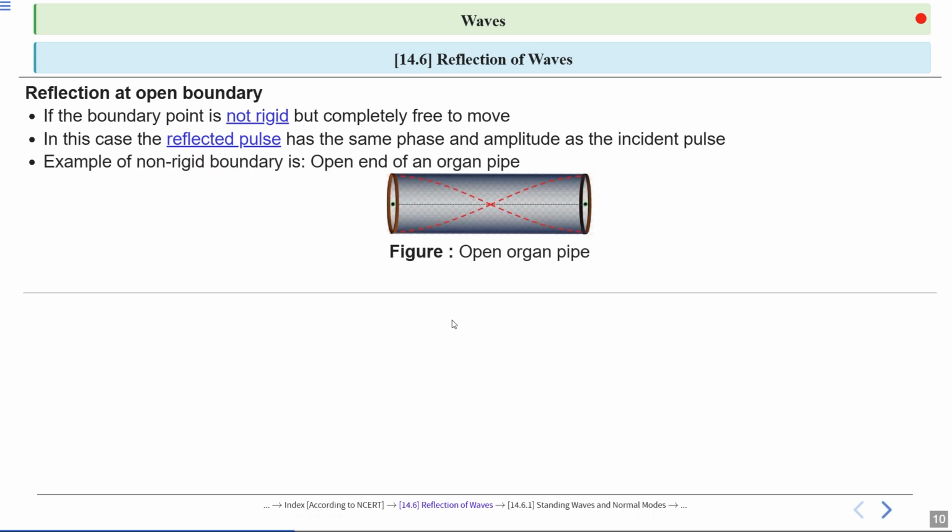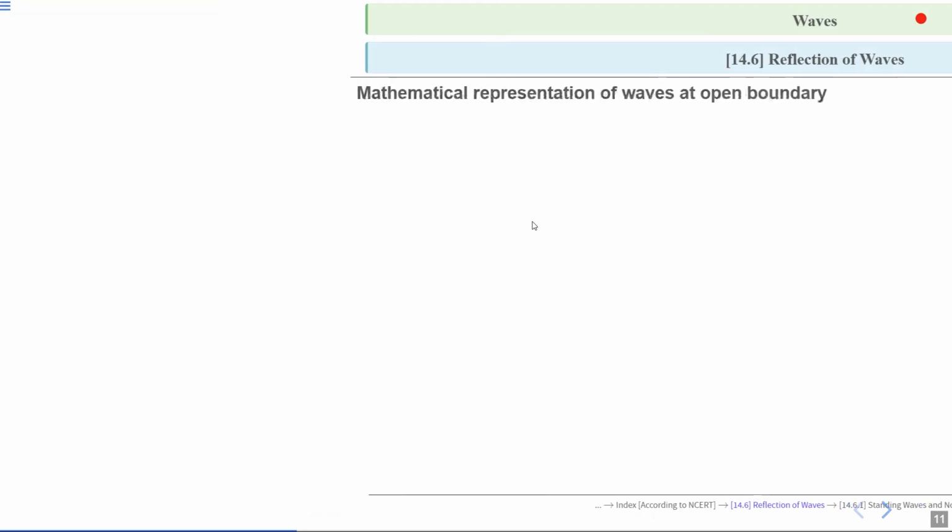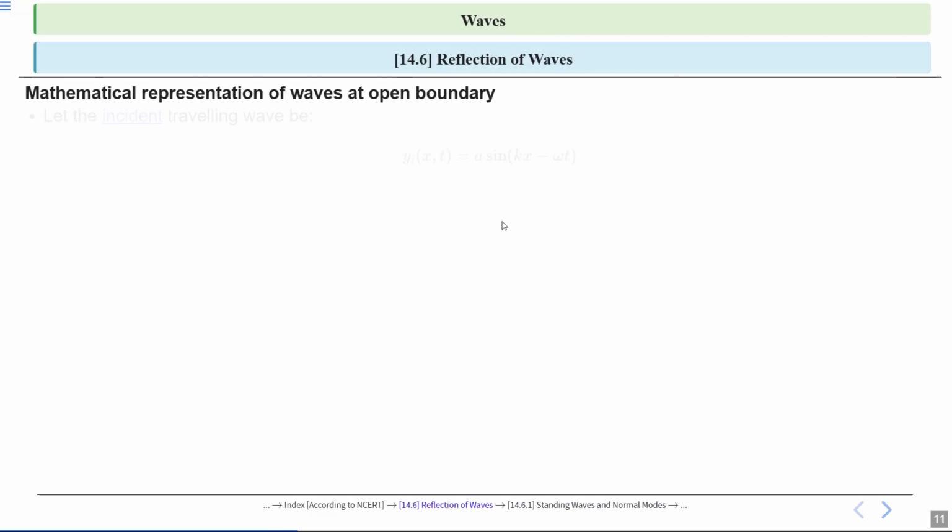For example, suppose a non-rigid boundary is the open end of an organ pipe. Here the end is an open organ pipe. Now, let the incident traveling wave be yi(x,t) is equal to a sin(kx minus ωt). It shows the displacement y of a particle at position x and time t. This wave is moving in the positive x direction.